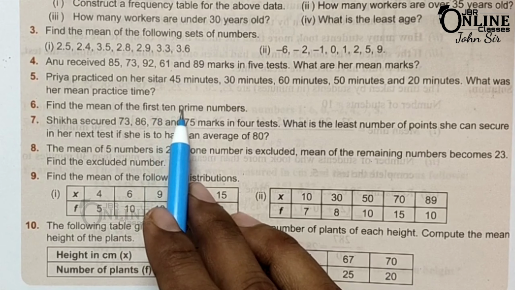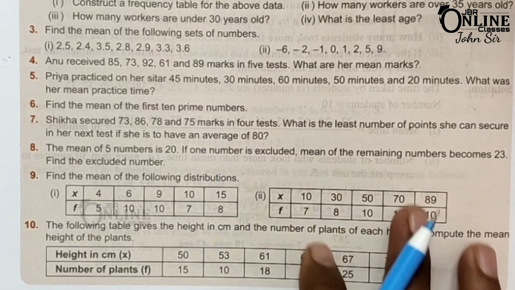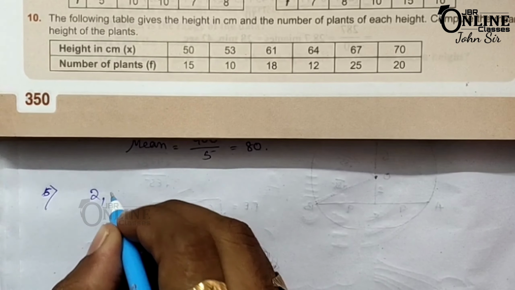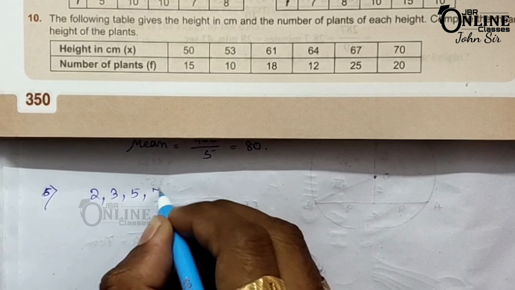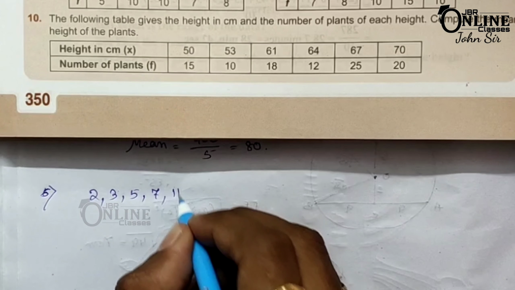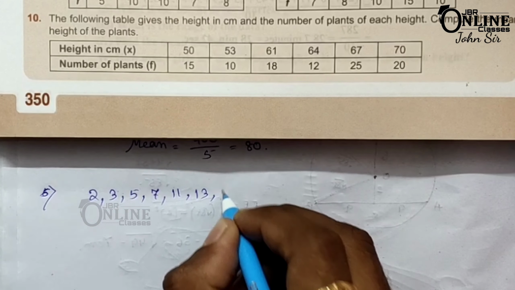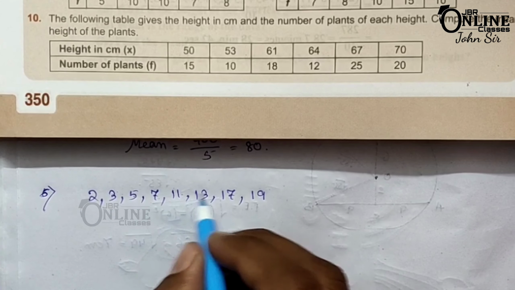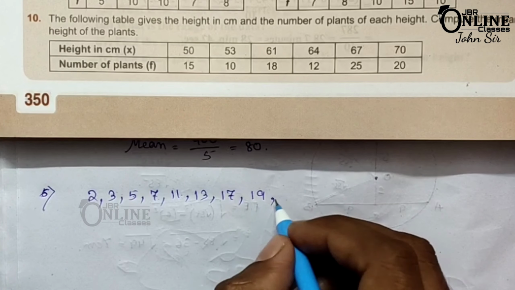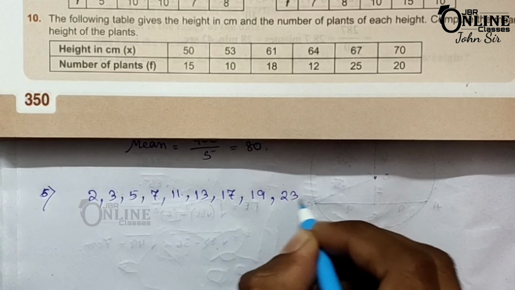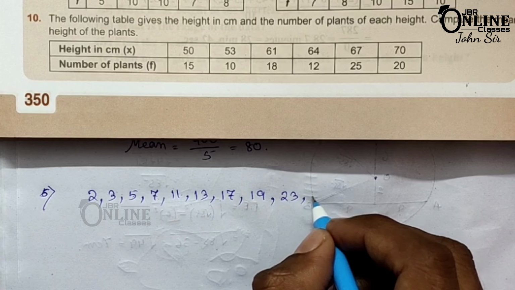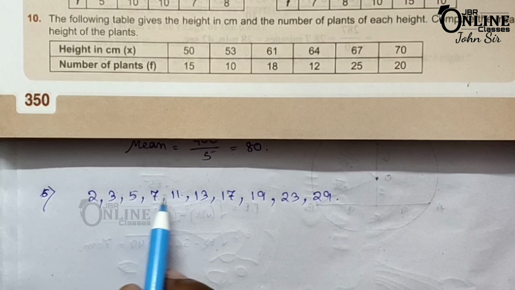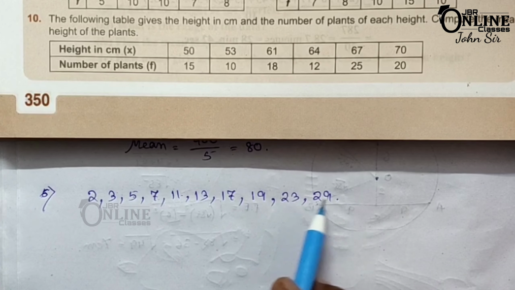Now sum number 6: find the mean of the first 10 prime numbers. The first 10 prime numbers will be 2, 3, 5, 7, 11, 13, 17, 19, 23 and 29.